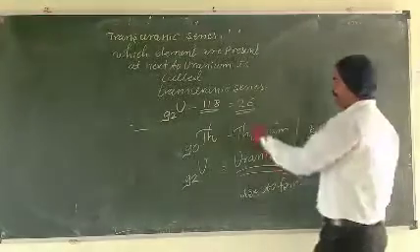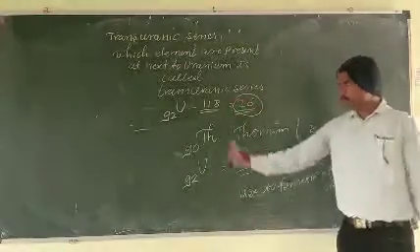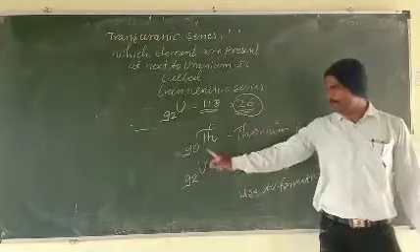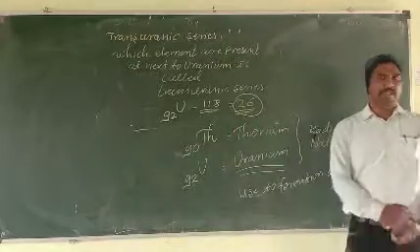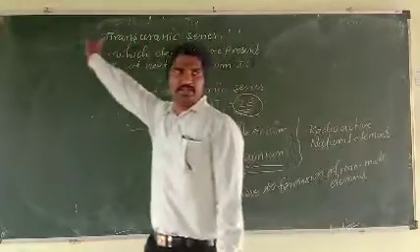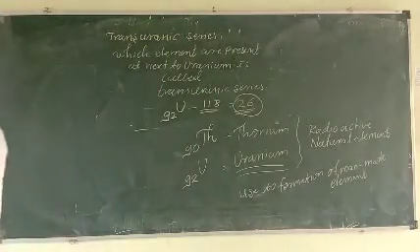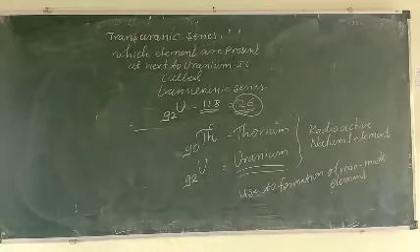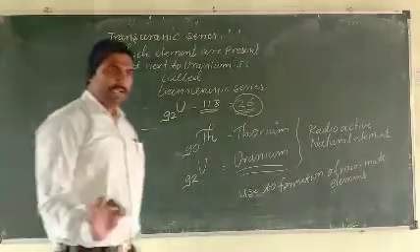How many elements are formed by these two? 26 elements are formed by using thorium and uranium, and these 26 are also called the transuranic series. Understood? This is the whole about the modern periodic table.